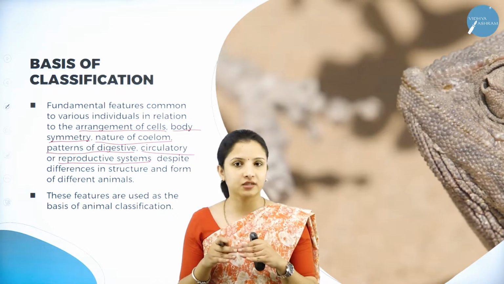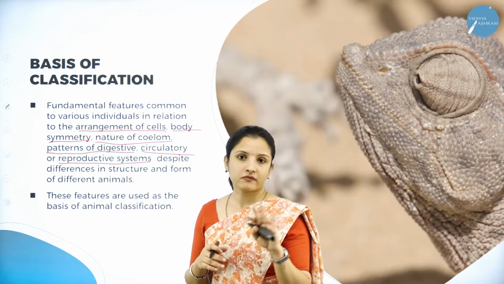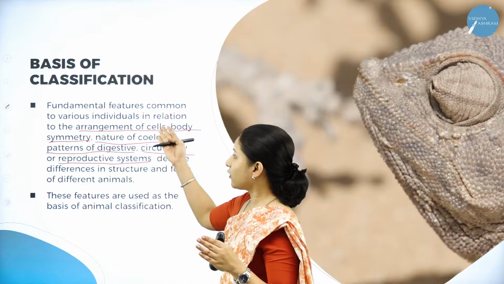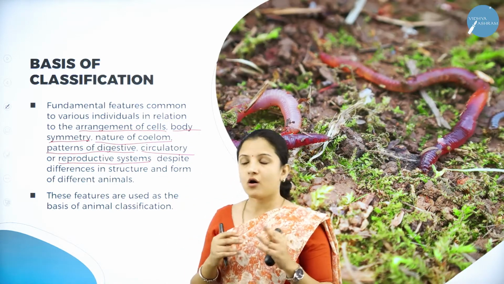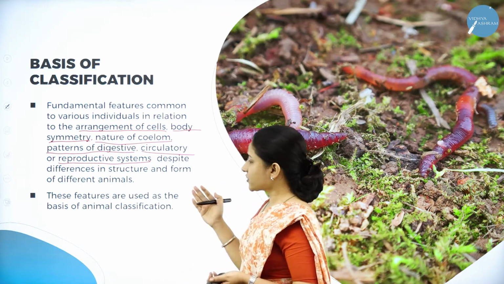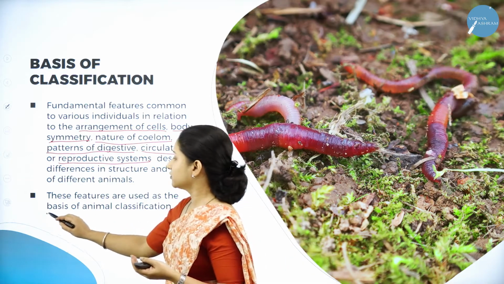They have been grouped as deer species, right? So that is why just by looking at the structure, we cannot classify. Therefore, whatever I have marked here, these are very, very important for classifying an organism. So these features are used as the basis of animal classification. So what are the features?